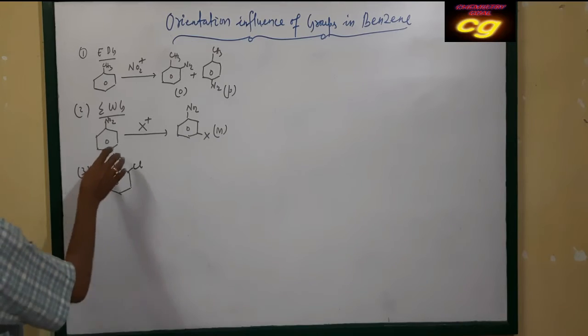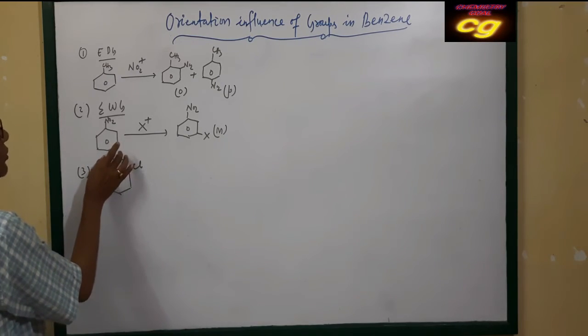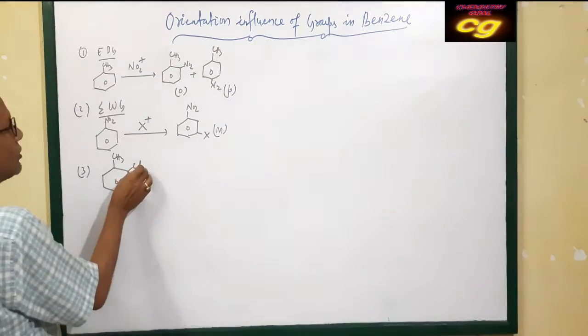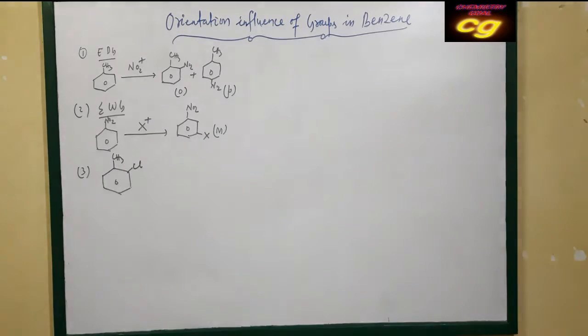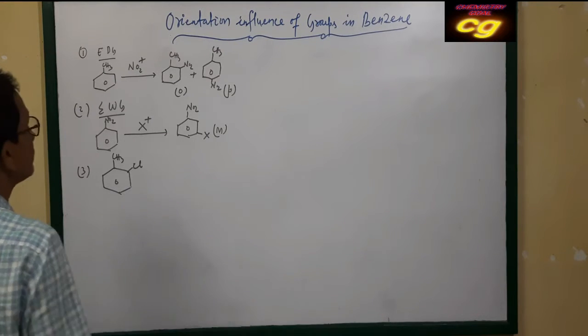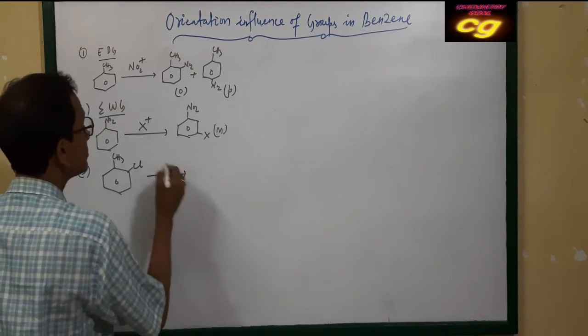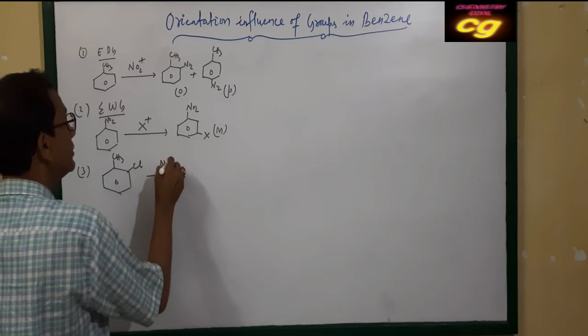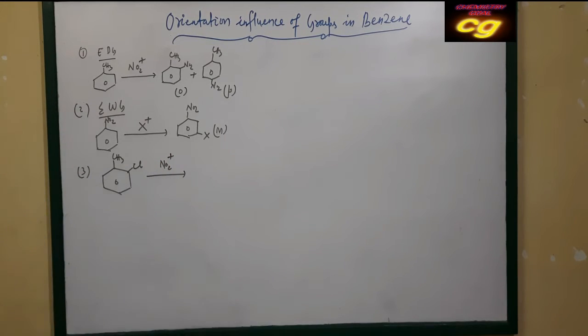It is also electron donating group, both are there. So in this case, if both are electron donating groups, and the next substitution occurs, suppose nitration occurs, the preferred position is always the ortho position.